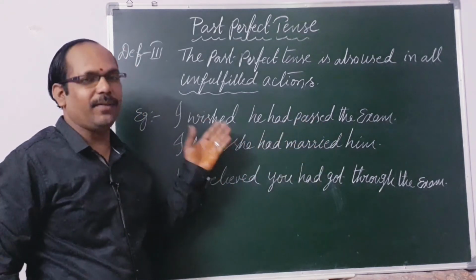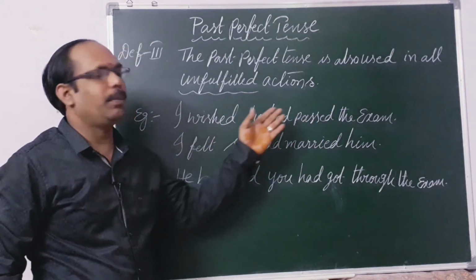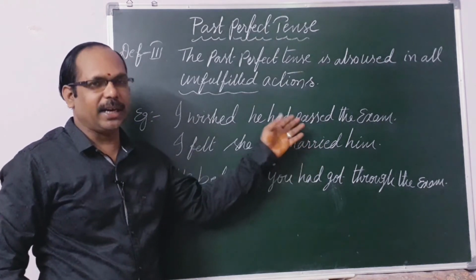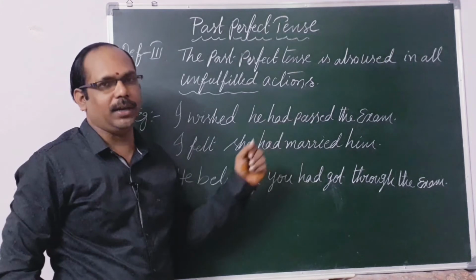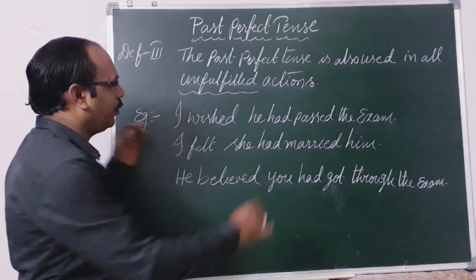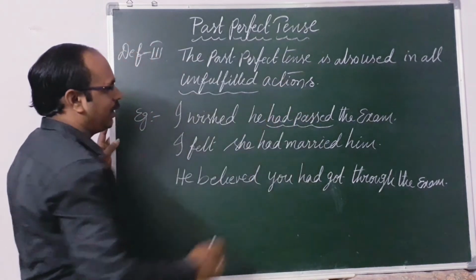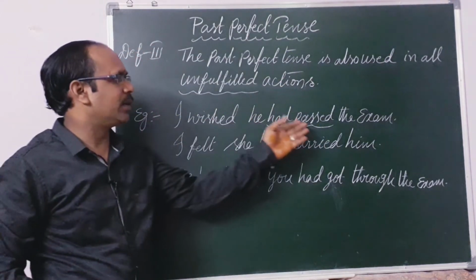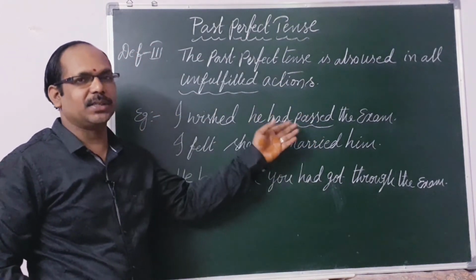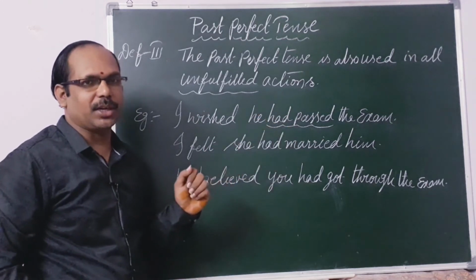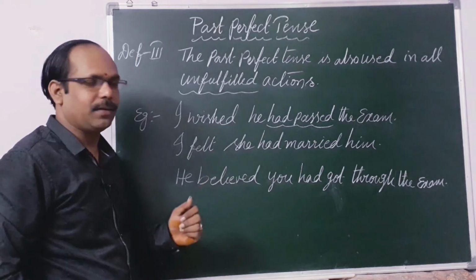This is my wish that he had passed the examination, but he failed. The condition is not fulfilled. So in this context, we have to use past perfect, had plus V3. It is called an unfulfilled condition. He failed in the examination.